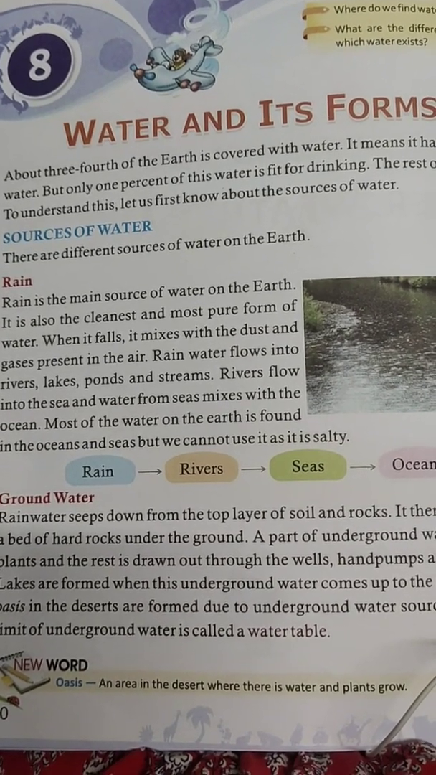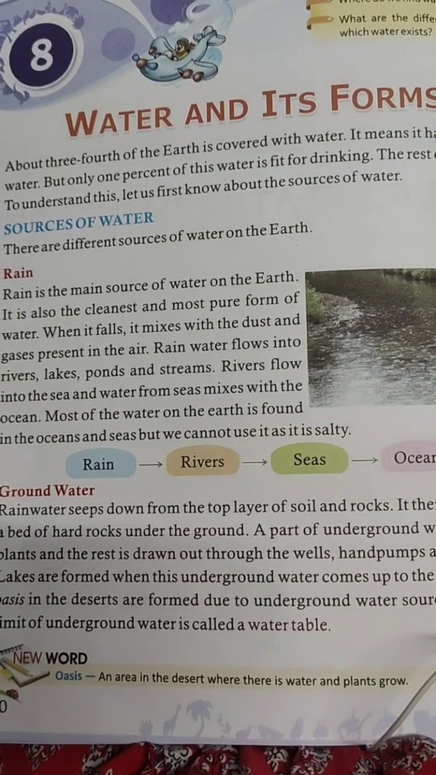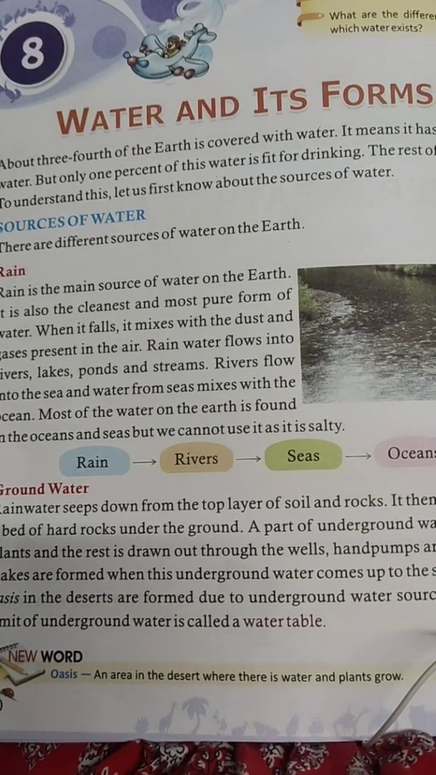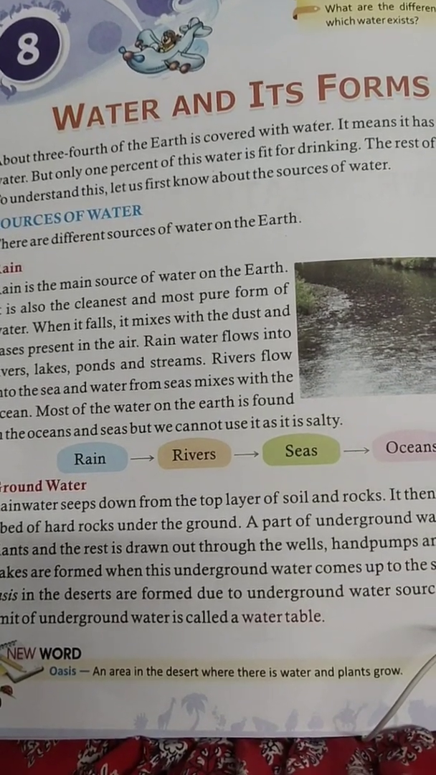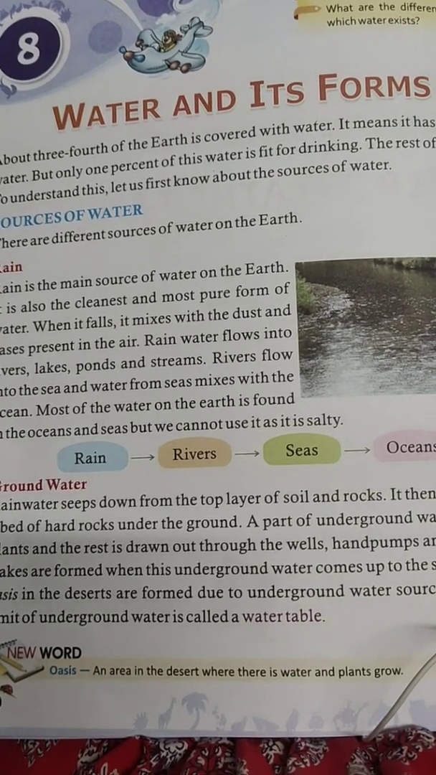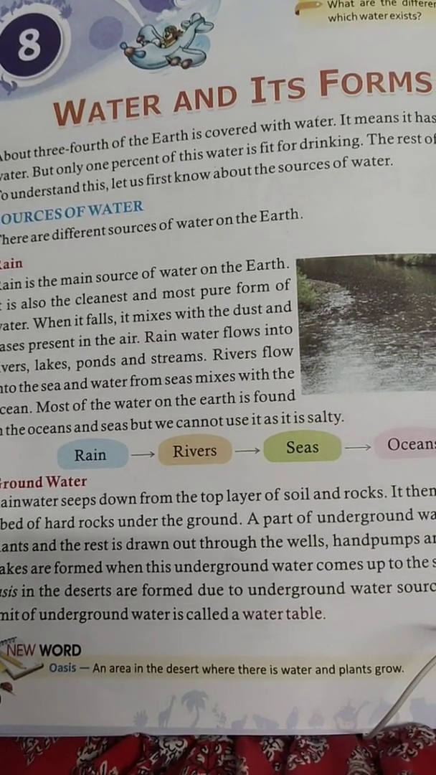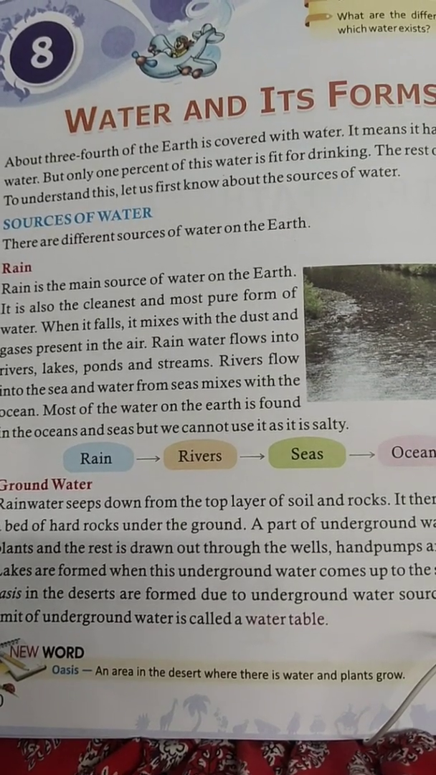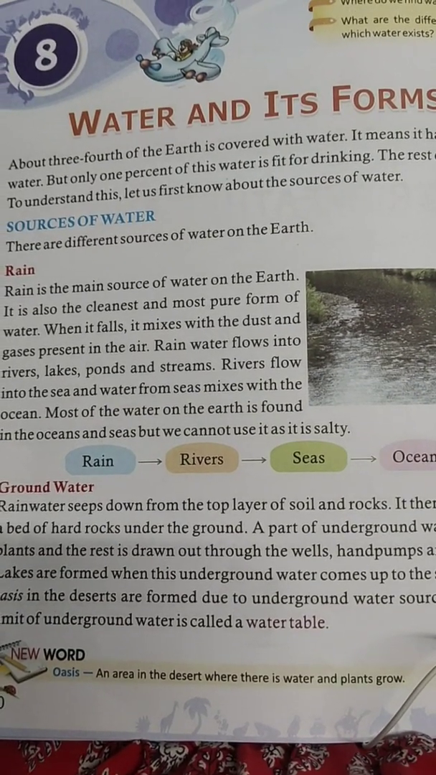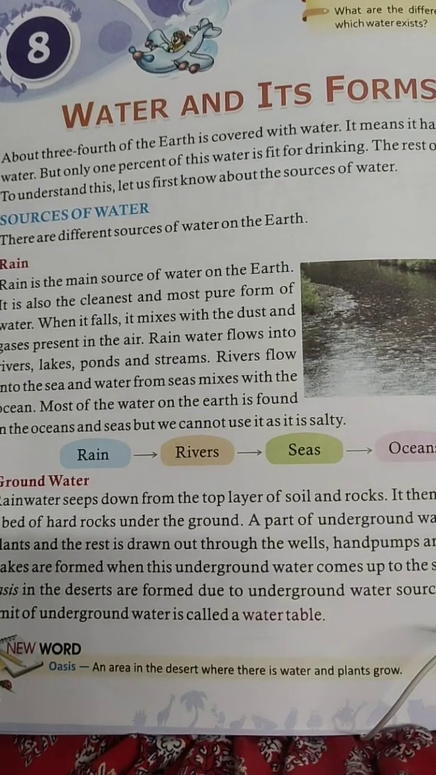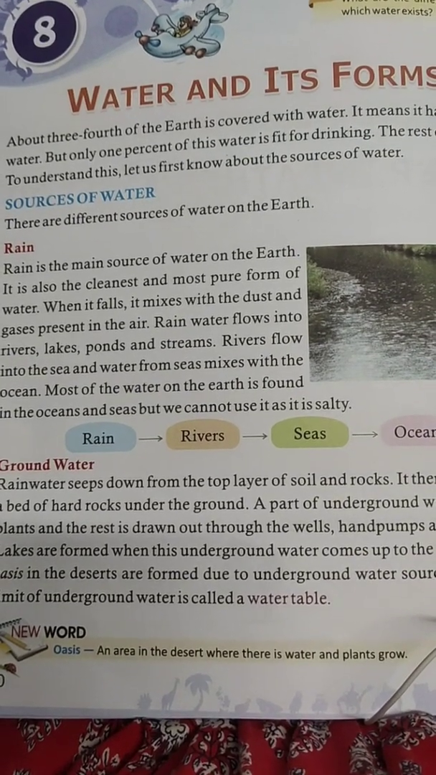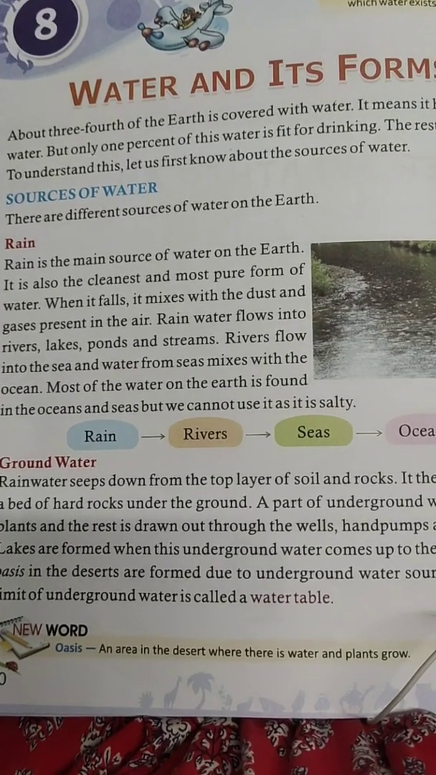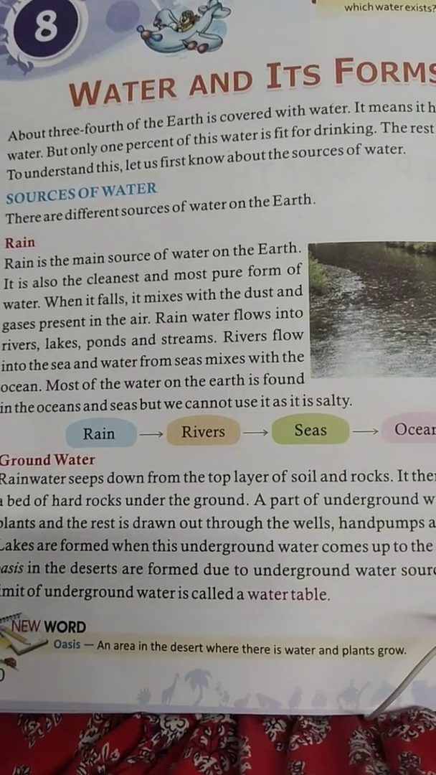Only 3/4 of the earth's surface is covered with water. That means it has water, but only 1% of the water is fit for drinking. So now we will know about the different sources of water. Sources of water, that means from where we get water on earth.